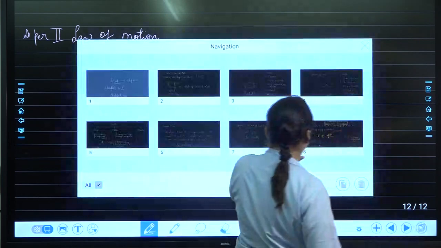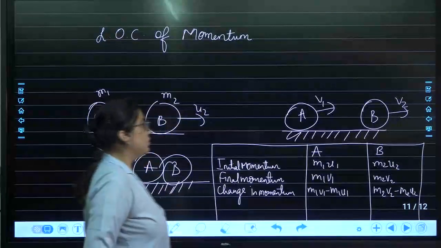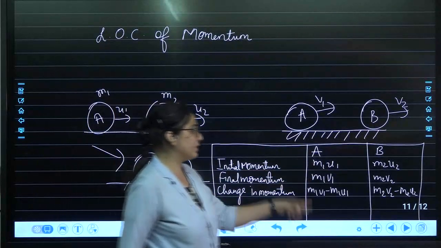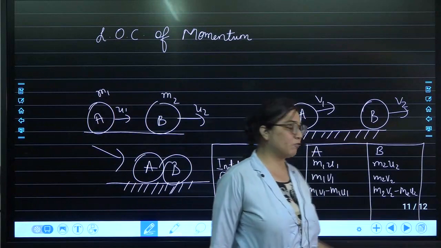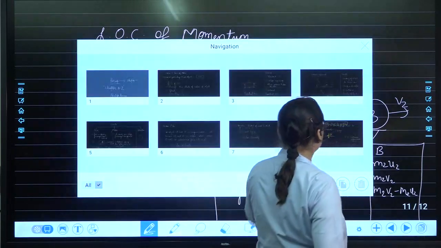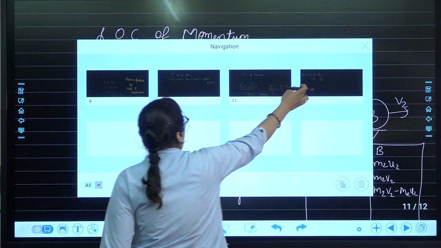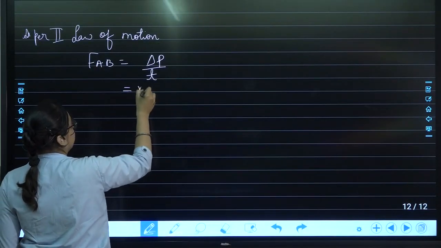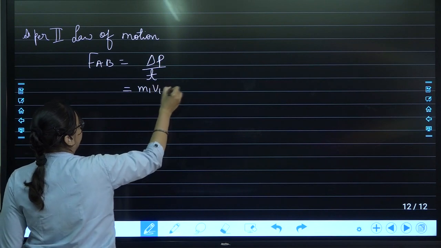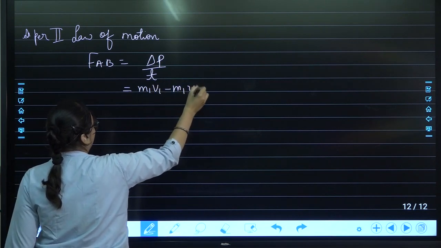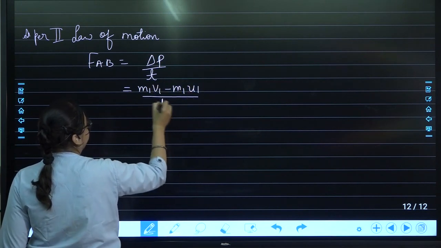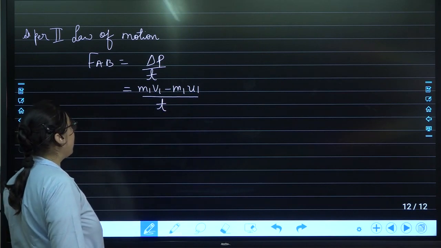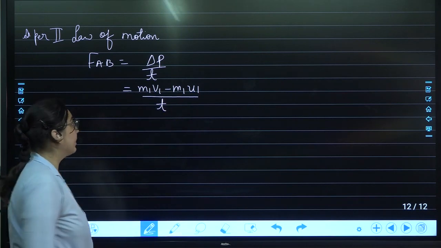We had a look right now that change in momentum of ball A is m1 v1 minus m1 u1. So force on A by B will be m1 v1 minus m1 u1 upon t. That is the impact of force on A by B.